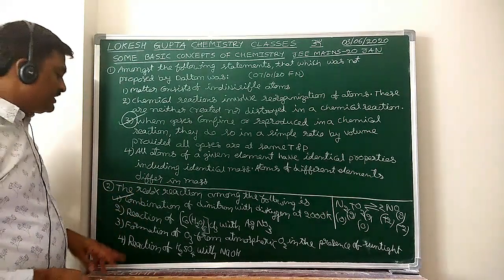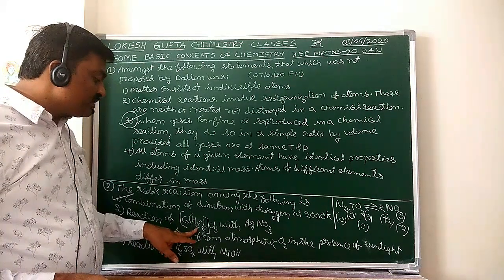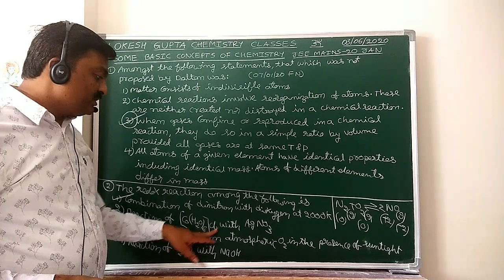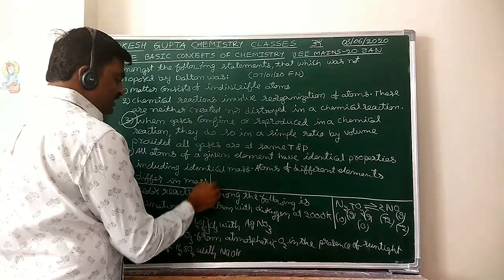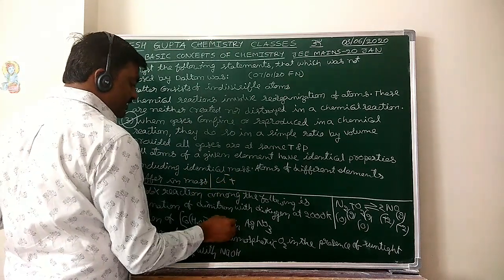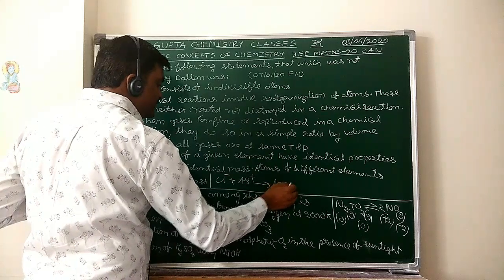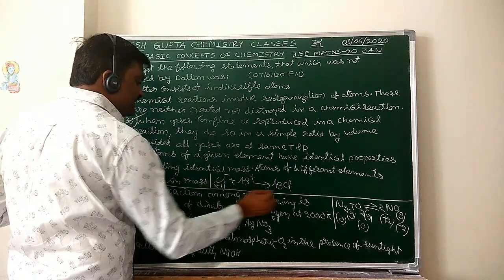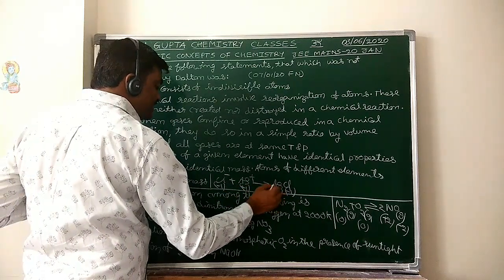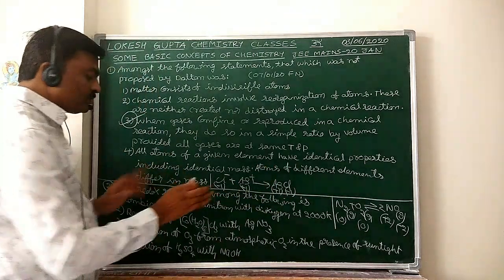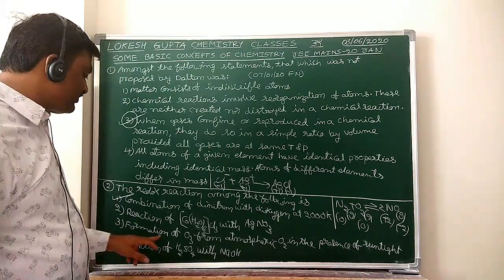Let me explain the remaining options also. Reaction of CoCl3 with AgNO3. Now here what happens? From this solution, Cl minus ion combines with Ag plus ion. Now AgCl white precipitate will be formed. In this reaction, the oxidation numbers of chlorine and silver are not changed. No element's oxidation number changed. So it is not a redox reaction.